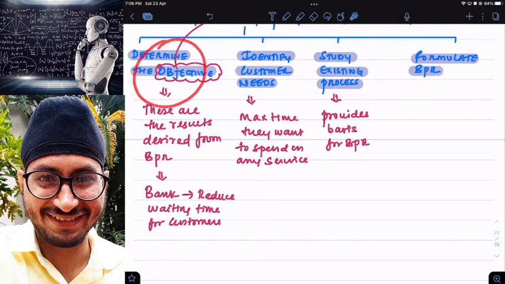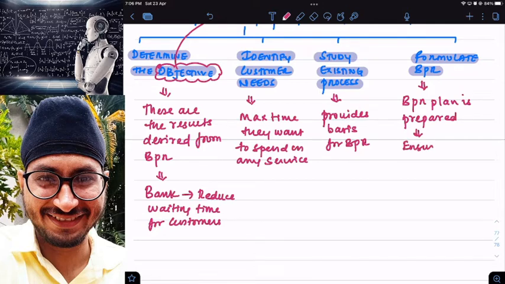After determining the objectives, after talking to customers and identifying their requirements, and after finding out the problems of the existing business process, then formulate a BPR. Why should I formulate a BPR? I should formulate a BPR plan. The BPR plan is prepared to ensure that problems are eliminated.